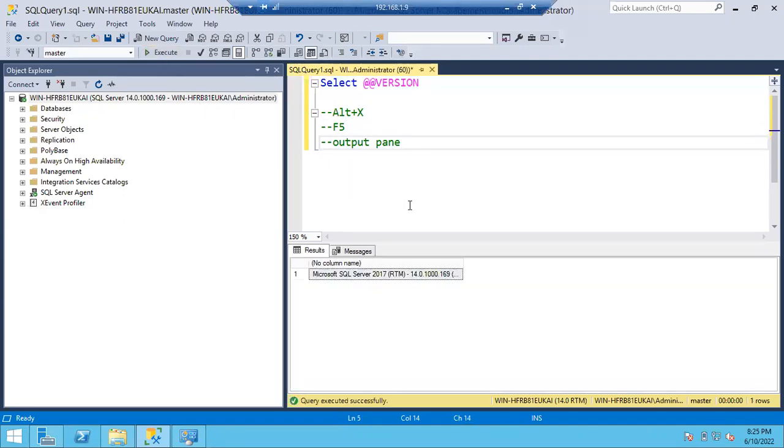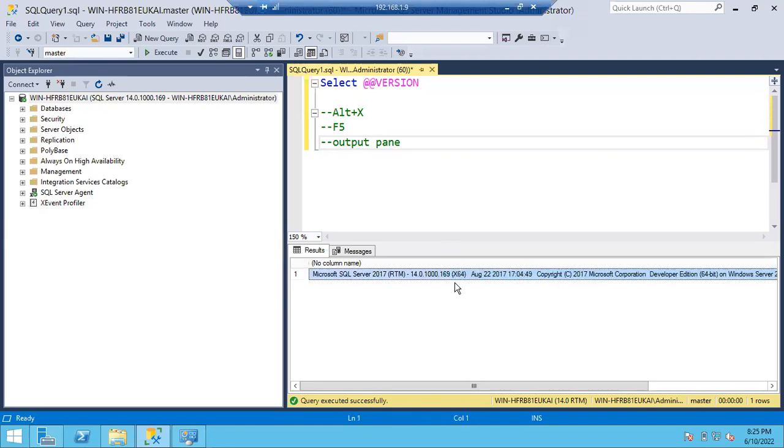Click on the execute button. Now you can see here Microsoft SQL Server 2017 RTM. You can see the complete build number. Just keep your cursor here, the cursor will change to a double line. Double click on it and you can see the complete information. This is how you can see the version of the SQL Server, and the edition also. This is the edition of the SQL Server. You can see Developer Edition.